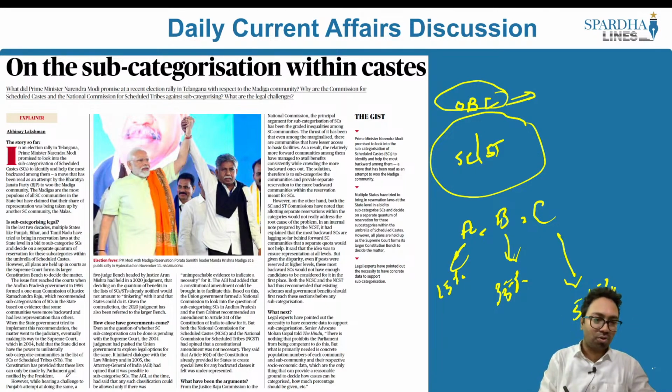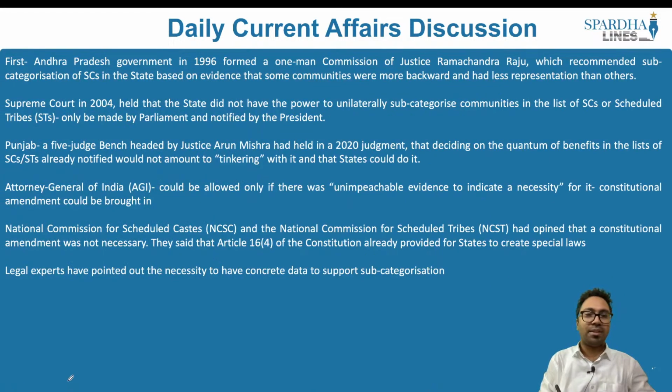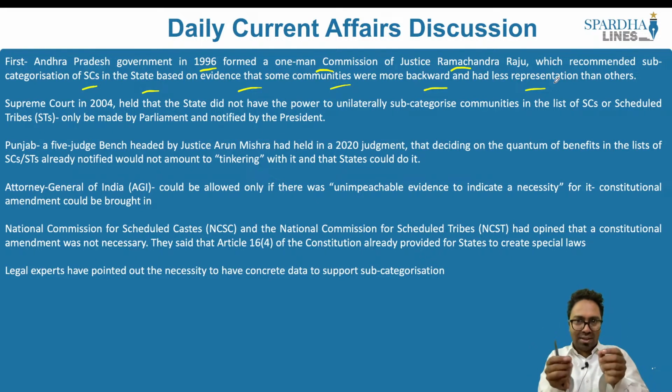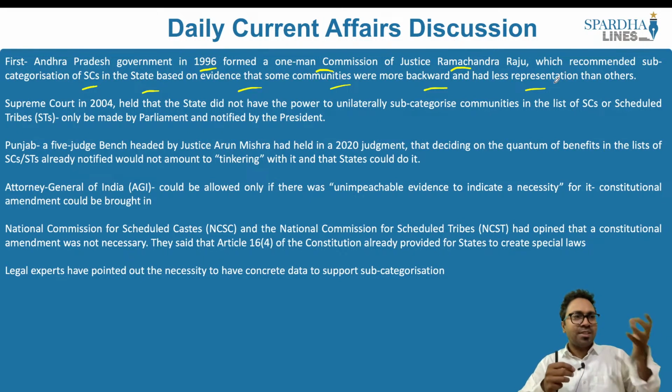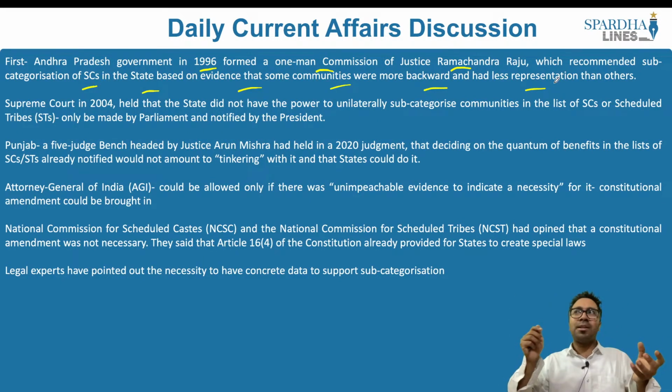Back in the year 2004, there was a recommendation that was given by Andhra Pradesh in 1996. The Andhra Pradesh government in 1996 formed a one-man commission of Justice Ramachandra Raju, which recommended sub-categorization of SCs in the state based on the evidence that some communities were more backward and had less representation. So this was a recommendation given by Justice Ramachandra Raju. But then the Supreme Court looked into this entire issue and said that such a recommendation cannot be taken up by the state. Why can it not be taken up by the state? Because this is a constitutional matter which can only be decided by the parliament.